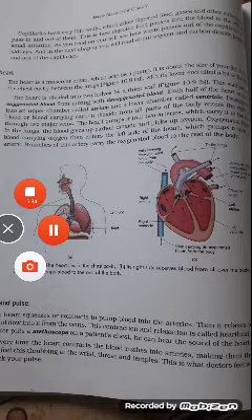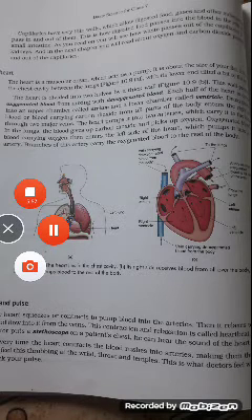Next is blood corpuscles. Blood is red in color due to the presence of RBC. RBC contain the red colored respiratory pigment hemoglobin. This hemoglobin I also discussed earlier.